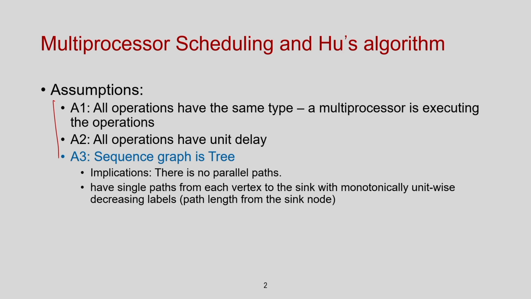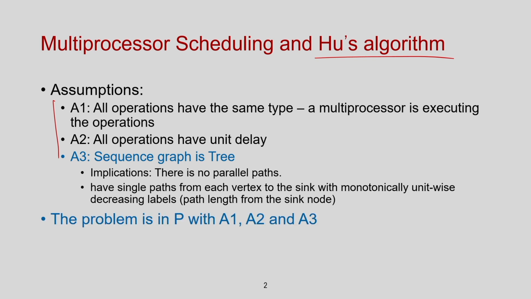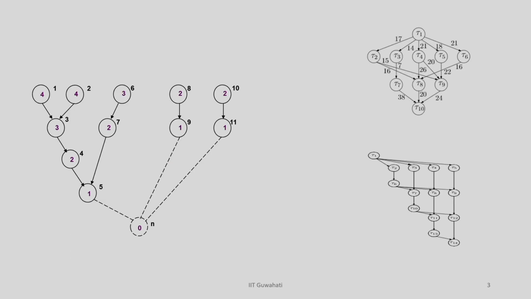polynomial time solvable. What does it mean? I can have an efficient algorithm, a polynomial time deterministic algorithm, which can give my optimum results in polynomial time. Okay. So, one of these algorithms is called Hughes algorithm. In today's class, I am going to discuss this Hughes algorithm.